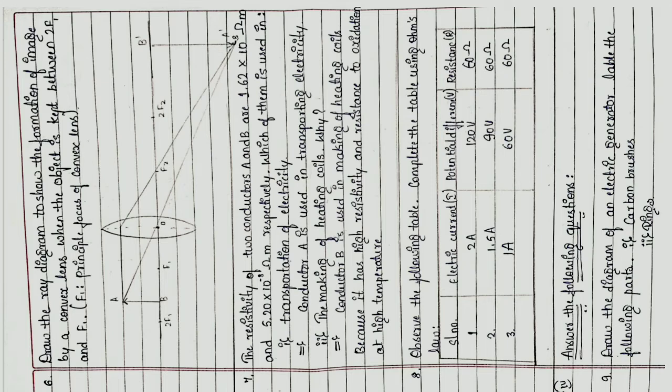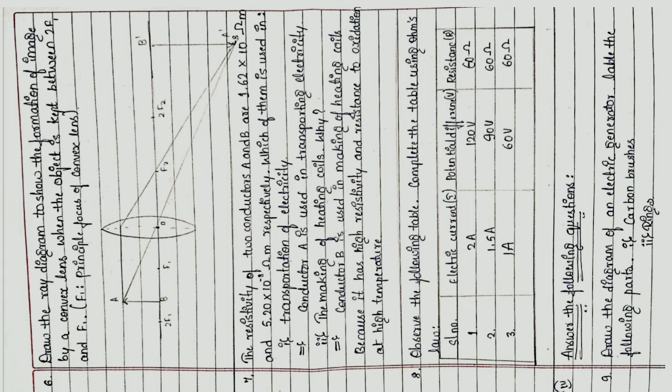8th question, observe the following table, complete the table using Ohm's law. Electric current I, potential difference V, resistance R. 2 A, 120 volts, 60 ohm; 1.5 amperes, 90 volts, 60 ohm; 1 ampere, 60 volt, 60 ohm.